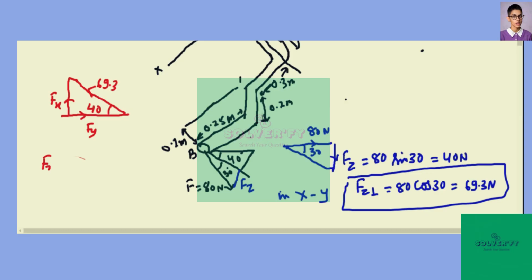So the x component will be 69.3 sine of 40. So this value will be 44.53 Newton.